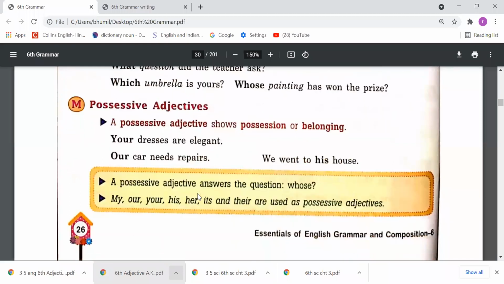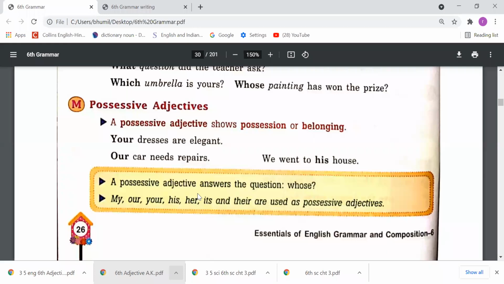Next, possessive adjectives. A possessive adjective shows possession or belonging. Whenever we need to show the possession or belonging of something, we use possessive adjectives. Suppose I say, this is my house, so I am showing my possession.